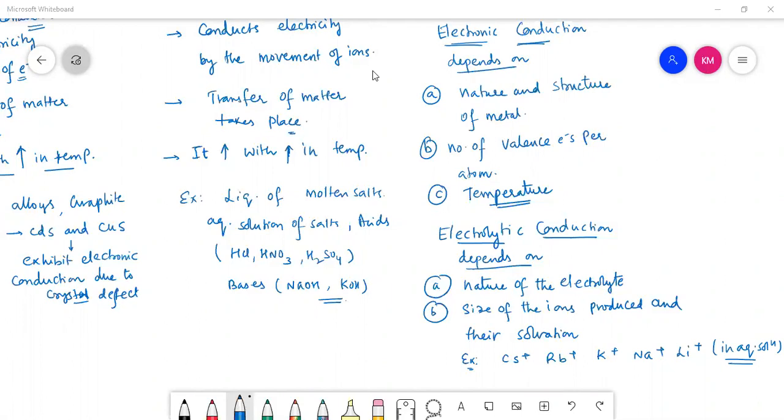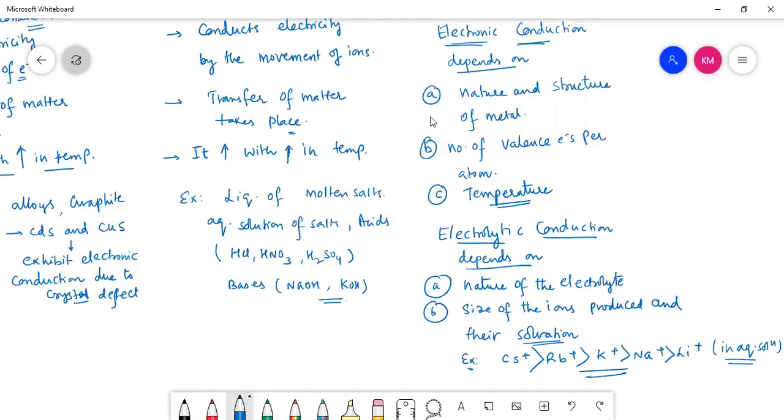Cesium. Cesium, sir. Why does Cs+ have more ionic conductance? It's big in size, so it will be easier for it to dissociate. Generally, if it has larger size, hydration enthalpy will be very less. That means solvation will be very less in that case. So Cs+ is surrounded by fewer water molecules, so mobility will be more in case of Cs+. So conductance for Cs+ is more than Rb+, K+, greater than Na+, greater than Li+.